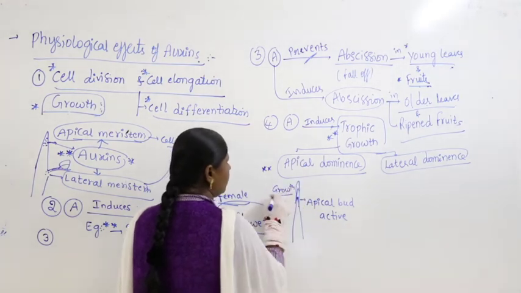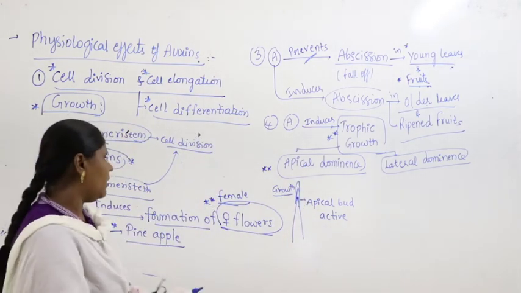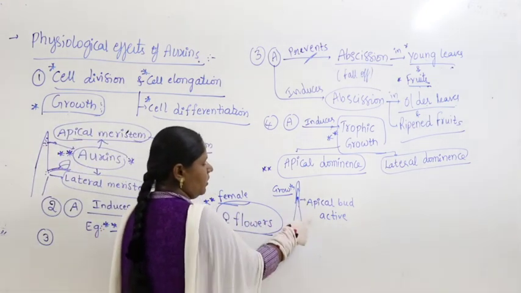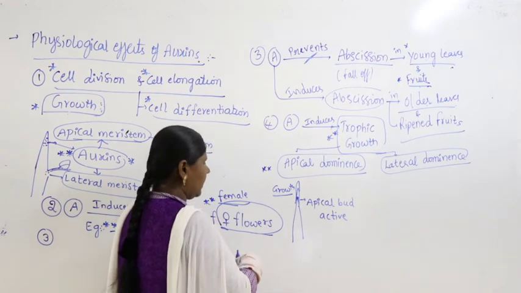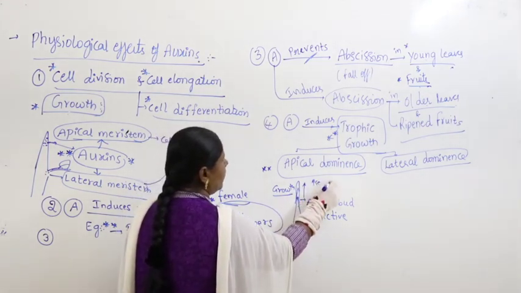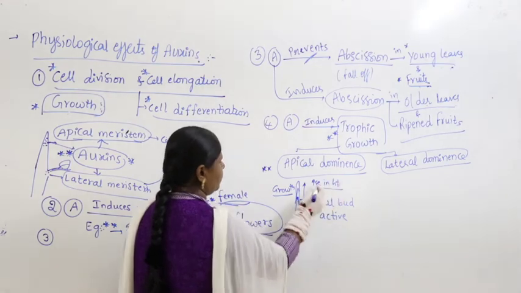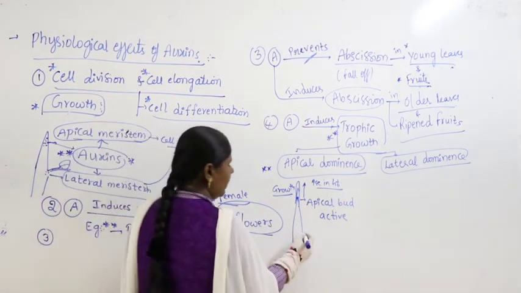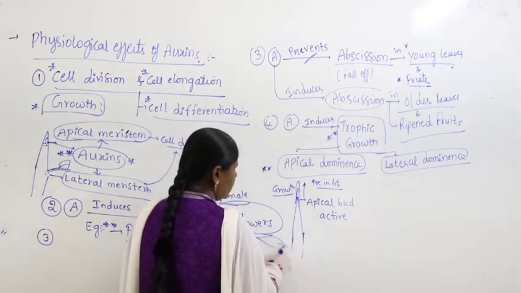So what occurs here is called growth. In this case the apical bud is active, so the growth occurs vertically. There is an increase in length or height. When the apical bud becomes active, the lateral buds are there, somewhere branches are there.